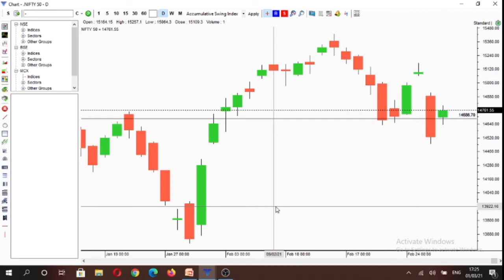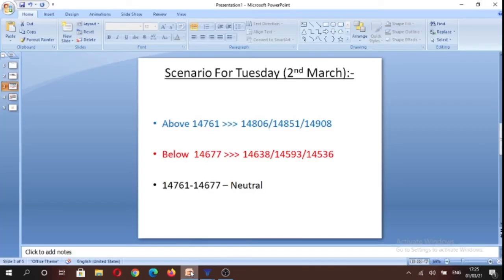Based on the daily time frame, we get the following scenario for tomorrow: above 14,761 we can trade towards today's highs, which is 14,806, and on breaking of the highs we can potentially trade towards 14,908 levels.